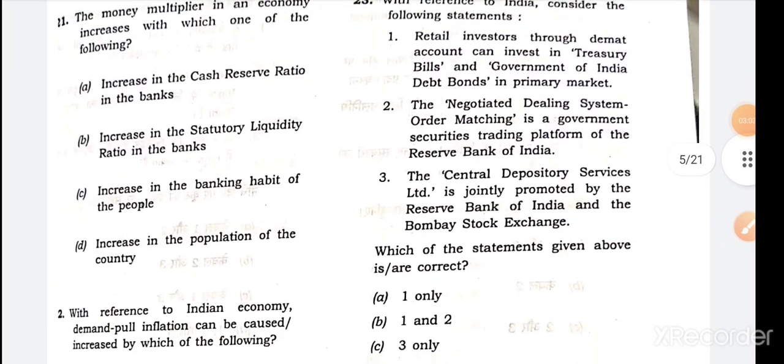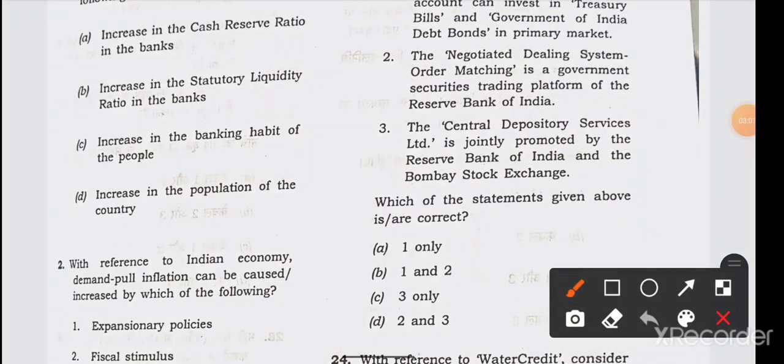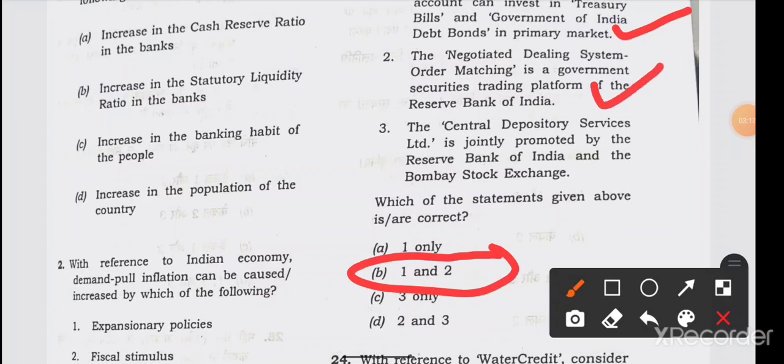For the 23rd, statement 1 is the right answer, as I told. Here statement 2 is also right. The Central Depository Services Limited was initiated and promoted by Canara Bank and others.